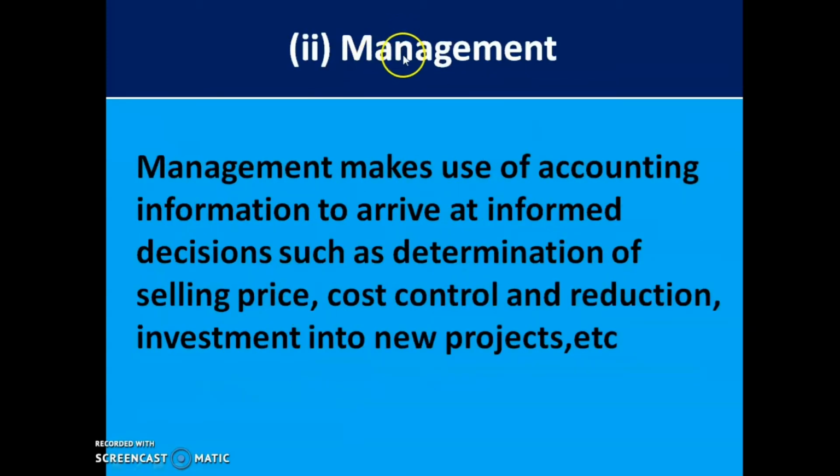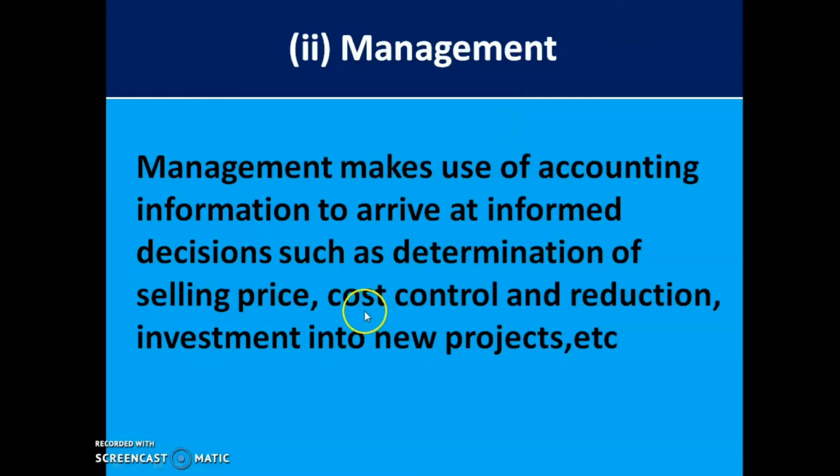Now the second user is the management. Management makes use of accounting information to arrive at informed decisions, such as determination of selling price, cost control and reduction, investment into new projects, etc. From accounting information, management will come to know how much cash is there in the business.